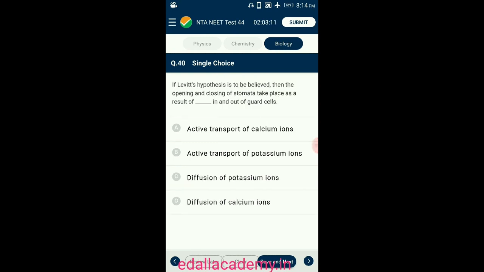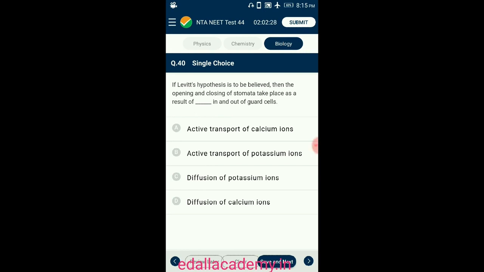Question number 40. If Levitt's hypothesis is to be believed, then the opening and closing of stomata takes place as a result of dash in and out of guard cells. According to Levitt's proton pump theory, entry of potassium ions into the guard cells from surrounding epidermal cells in exchange of protons causes opening of stomata. This exchange of protons and potassium ions requires energy and thus is an active process.